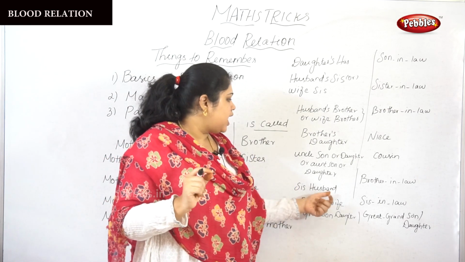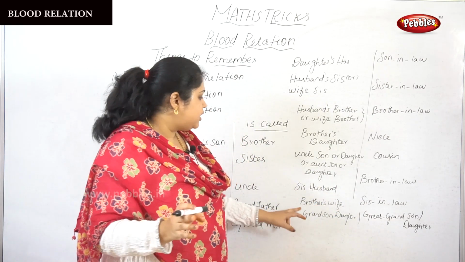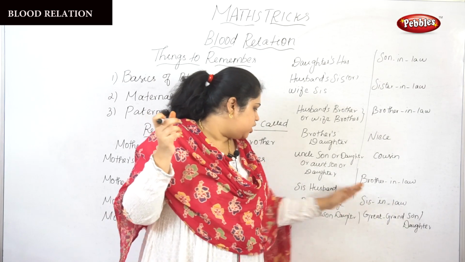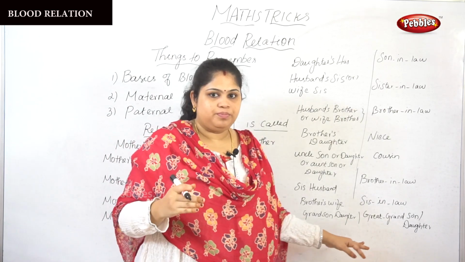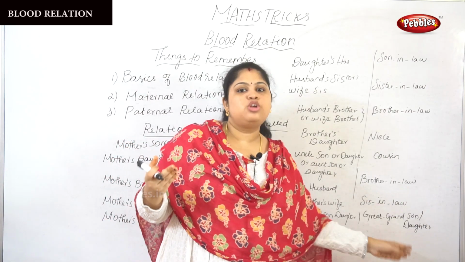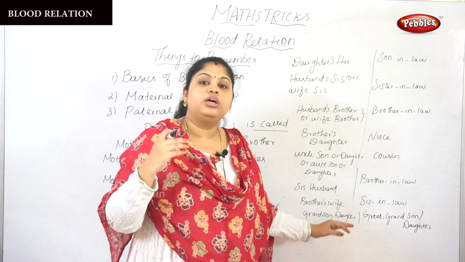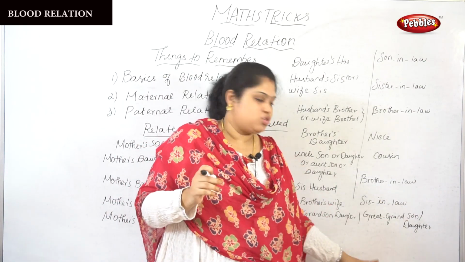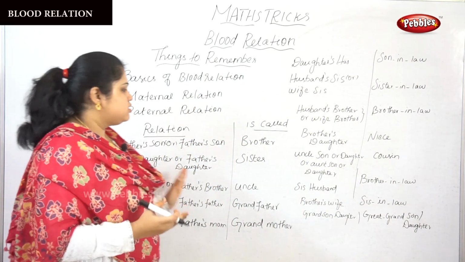Next thing, sister's husband is brother-in-law. Brother's wife is sister-in-law. Sister's husband is brother-in-law. Next one, grandson's daughter or grandson's son is great grandson or great granddaughter. Okay, so these are the relations, and this is what they are called.